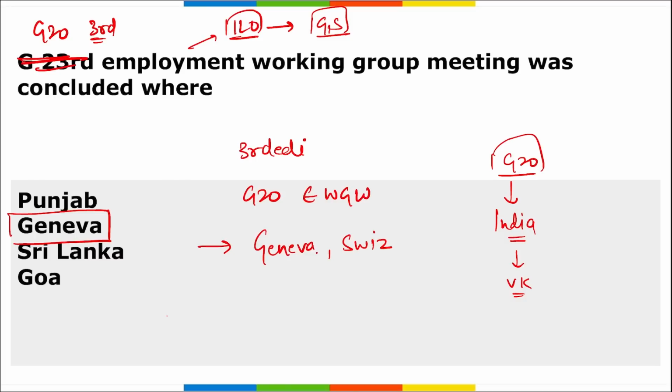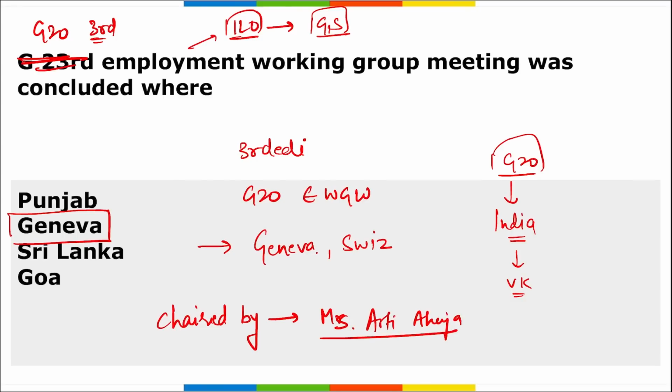Another question that can be asked is, this meeting was chaired by whom? It was chaired by Miss Aarti Ahuja. Correct? So, third edition of the G20 Employment Working Group meeting held in Geneva, Switzerland, headquarter of ILO, and this was chaired by Miss Aarti Ahuja. In this, almost 78 member countries, invitees, guest countries, and international organizations took part.